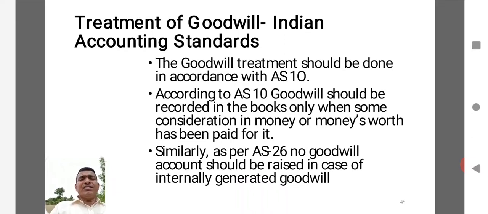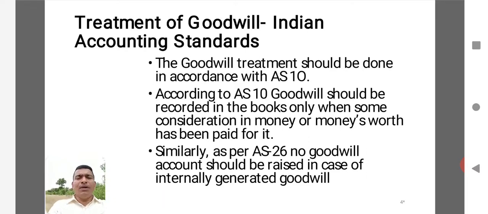Here Accounting Standard 10 is very important for the main reason that it specifies the boundaries. It says when the goodwill should be recorded, how the goodwill should be treated, and how the goodwill should be accounted for at the time of admission. Here the first important rule says a goodwill should be recorded in the books only when some consideration in money or money's worth has been paid for it. In the sense, if it is not in the form of money or money's worth, goodwill cannot be recorded.